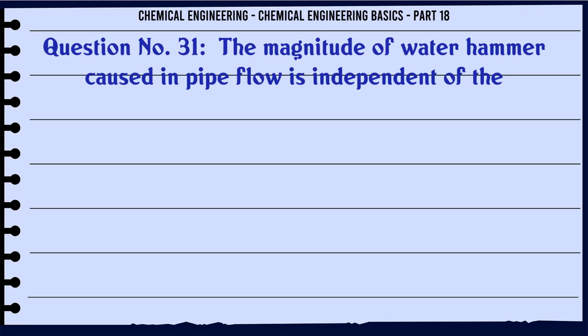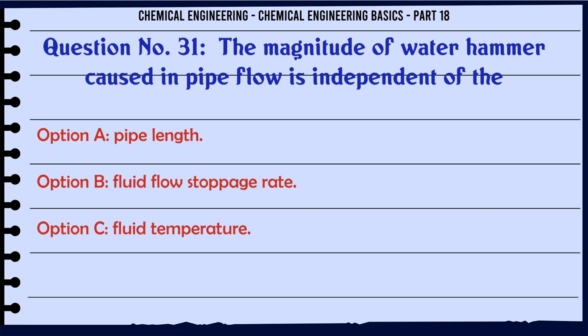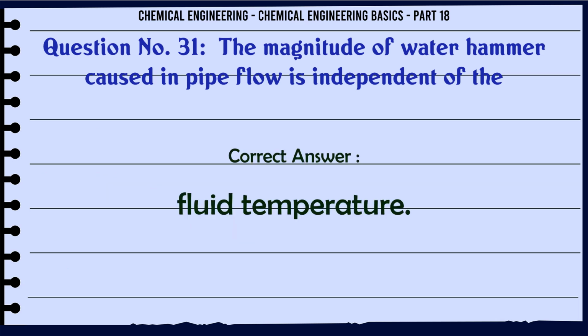The magnitude of water hammer caused in pipe flow is independent of the A. Pipe length. B. Fluid flow stoppage rate. C. Fluid temperature. D. Time of valve closure. The correct answer is fluid temperature.